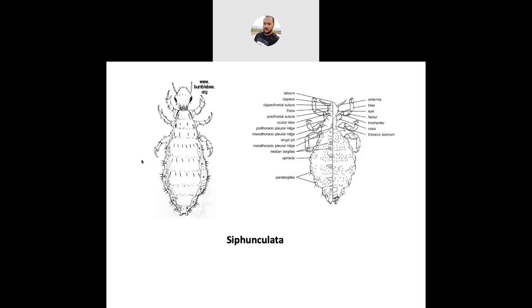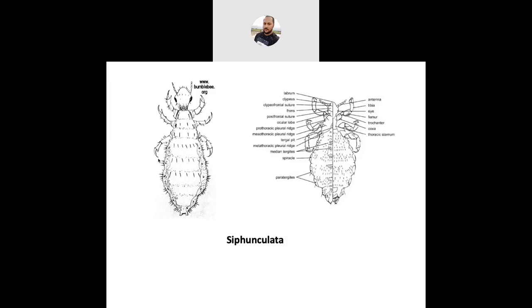Tarsus is one segmented. At the end of the tarsus, there is a very big claw-like structure which they can fold back on a thumb-like projection of the tibia, forming an efficient organ of clinging.